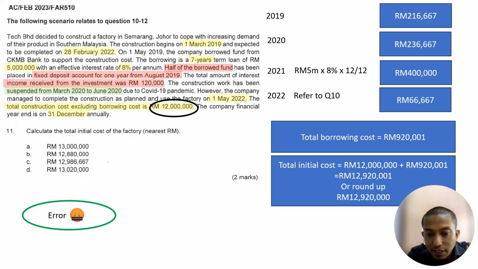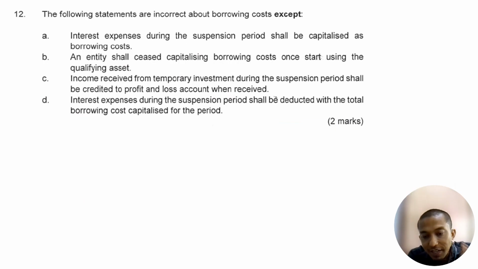It feels annoying, after so much calculation it turns out to be an error. But it's okay, because an error question is actually a bonus mark question. But actually, the answer is the total initial cost of 12,920,000. There is no option for this. That's why this question is an error question.